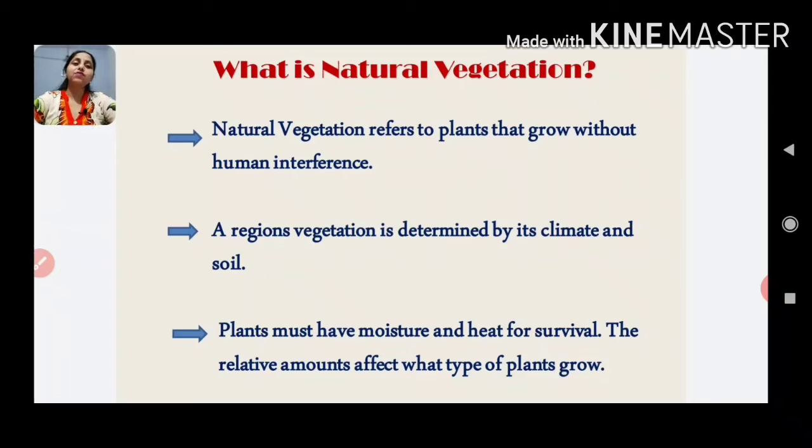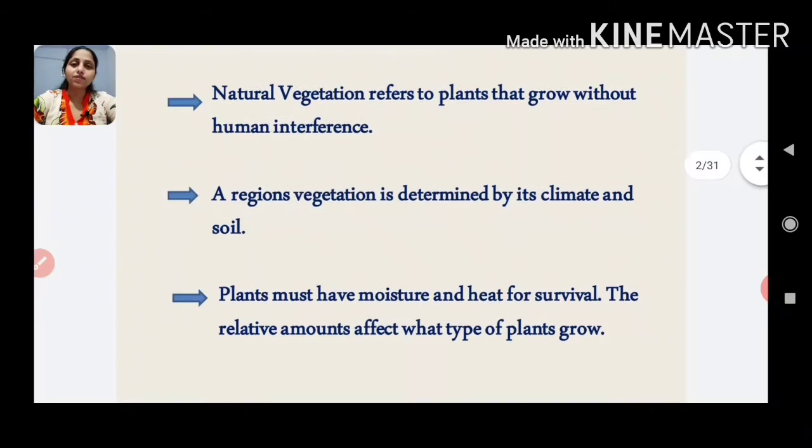Natural vegetation refers to plants that grow without human interference. A region's vegetation is determined by its climate and soil. Plants must have moisture and heat for survival. The relative amount affects what type of plants grow.